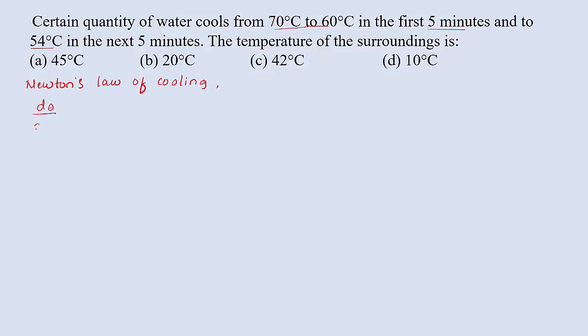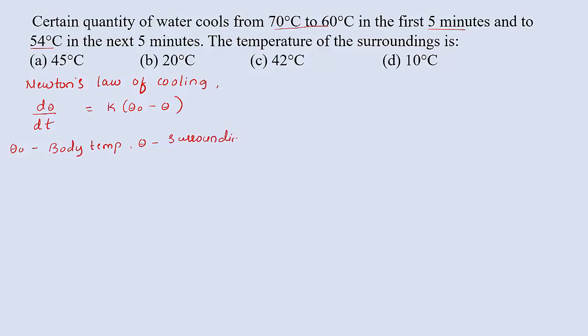The rate of loss of heat energy is proportional to the temperature difference between the system and the surrounding. Let us write it as theta naught minus theta, where theta naught is the system or body temperature, and theta is the surrounding temperature.